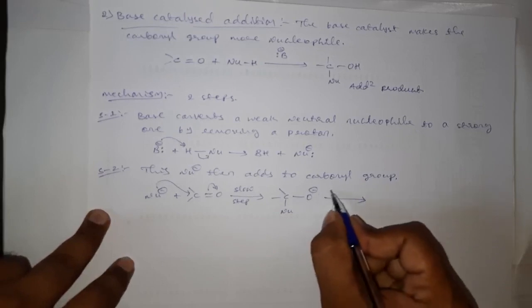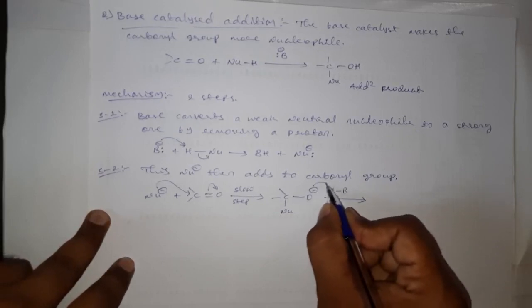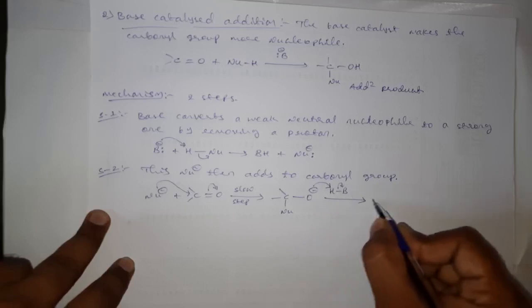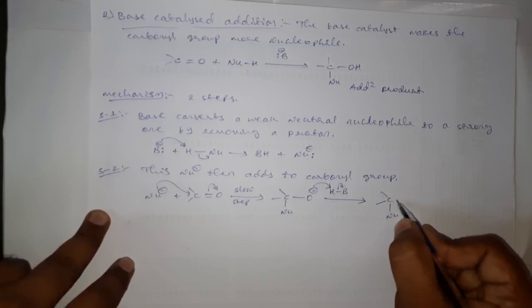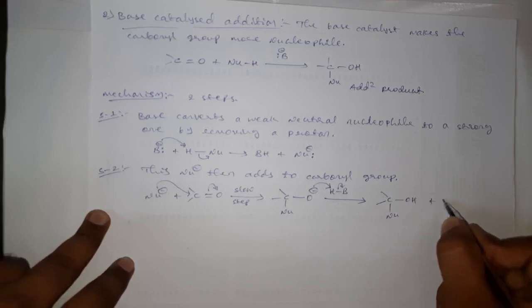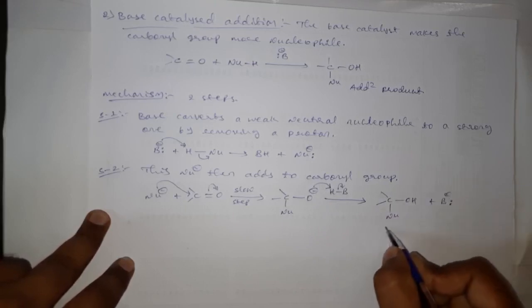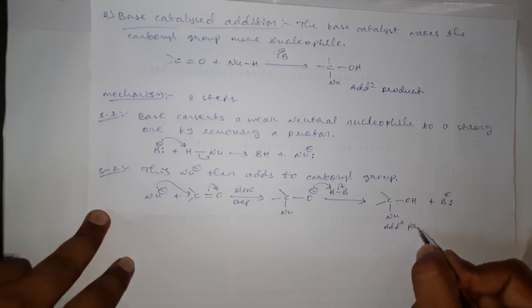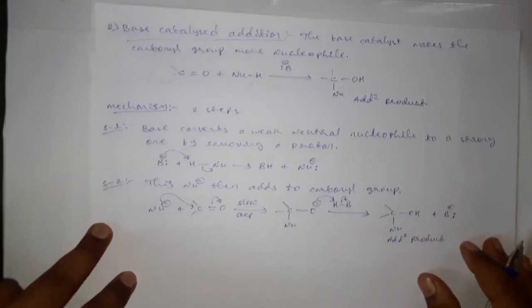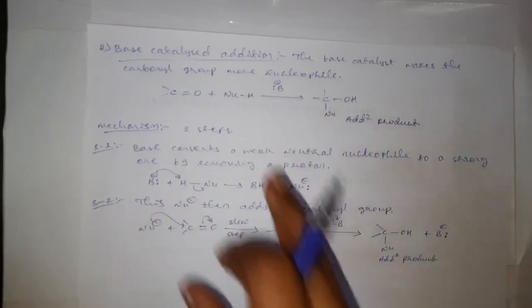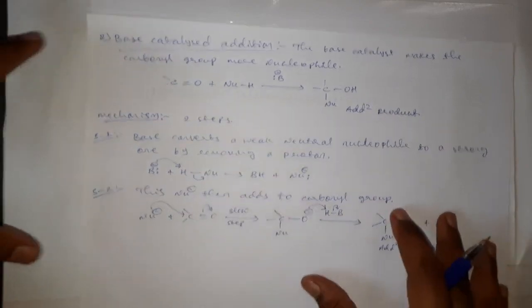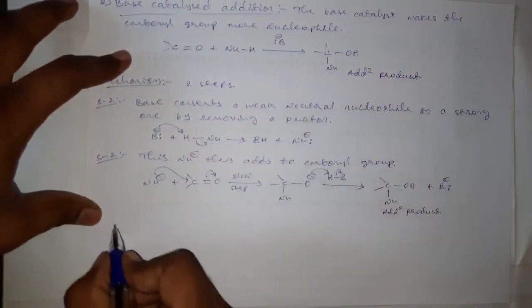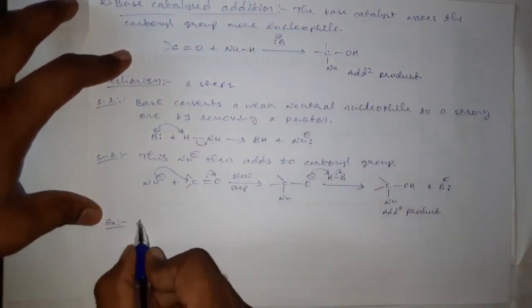And now this oxygen will abstract a proton from the base, and here we get OH plus B minus. This is our addition product. Okay, this is the reaction mechanism for the base catalyzed addition of nucleophiles to the carbonyl group of aldehydes and ketones.